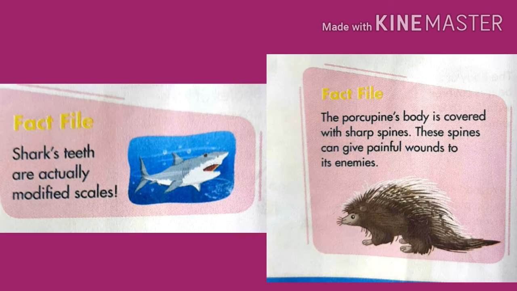Here are some facts. First one is shark's teeth are actually modified scales. So shark teeth are a modified form of scales. Another one is the porcupine's body is covered with sharp spines. These spines can give painful wounds to its enemies. Porcupine's spines give painful wounds to enemies and protect it from them.